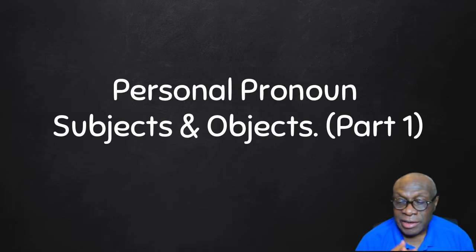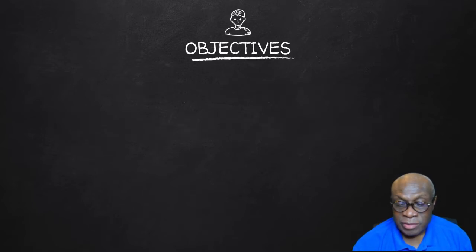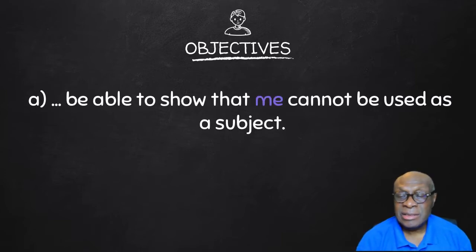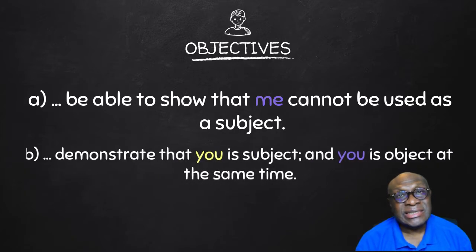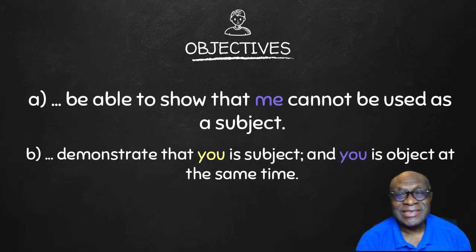Today we are starting a 3 series on personal pronoun subjects and objects. Personal pronoun subjects and objects. We've got 2 objectives for today. By the end of this lesson, we should be able to show that me cannot be used as a subject of a verb, and we should be able to demonstrate that you is a subject and you is at the same time an object. In other words, you does not change whether it's object or subject.